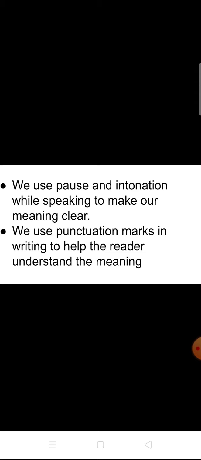We use punctuation marks in writing to help the reader understand the meaning. Without punctuation marks, we can't understand the content or the meaning of the sentences. So punctuation plays a major role in writing. We should concentrate on where to use a full stop, where to use a comma, and where to put capital letters. So we have to give more importance to punctuation.